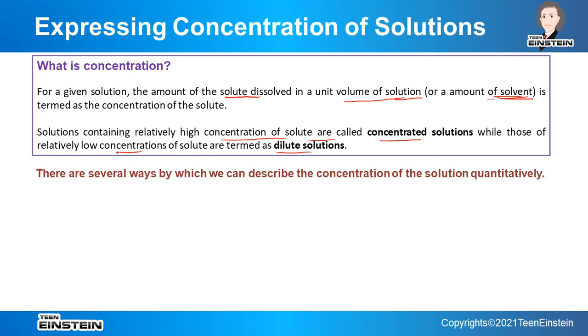But if we have two solutions and we say the first is concentrated and the second is dilute, we can have some idea, but we cannot exactly say what amount is present. It is just a qualitative idea, not a quantitative idea. Unless we know the exact amount, we cannot get the quantitative idea, because these terms are actually relative terms.